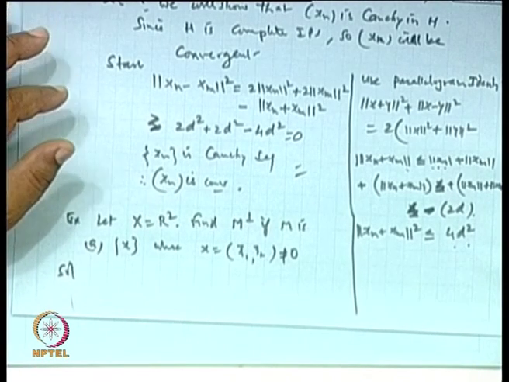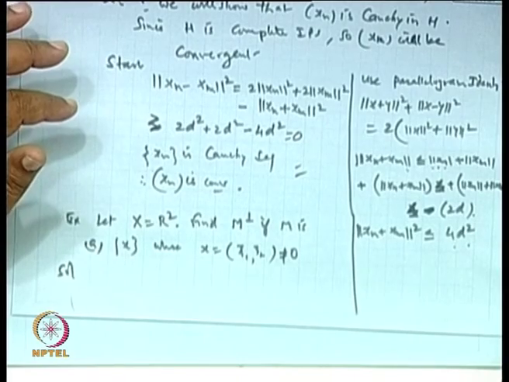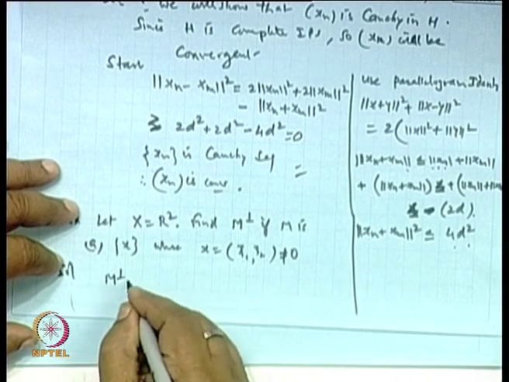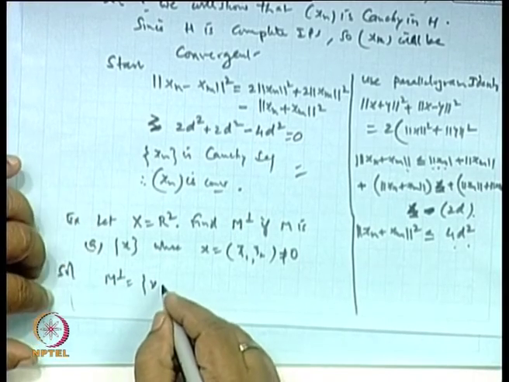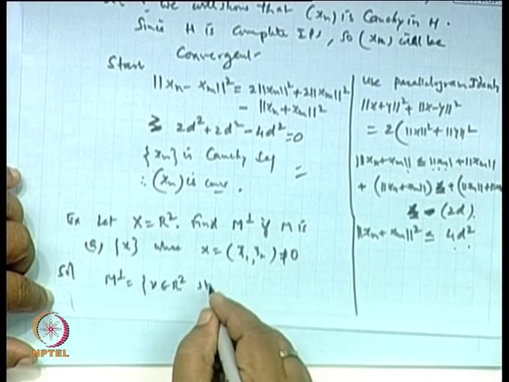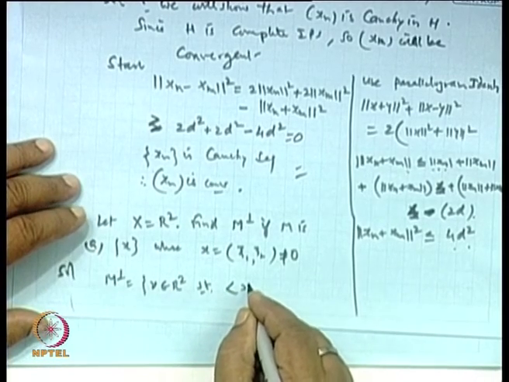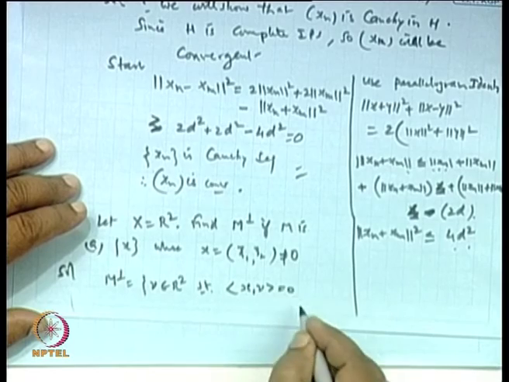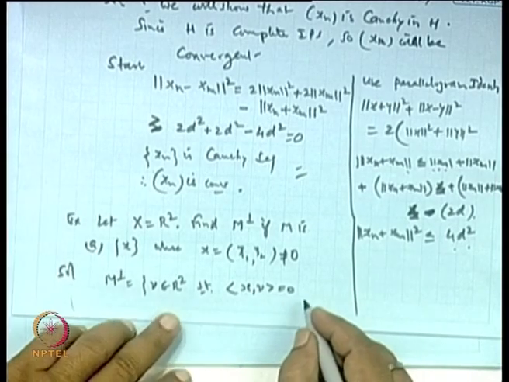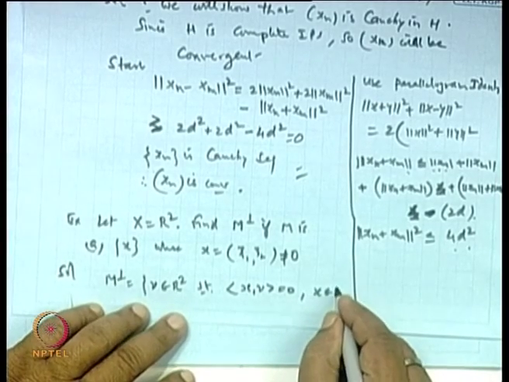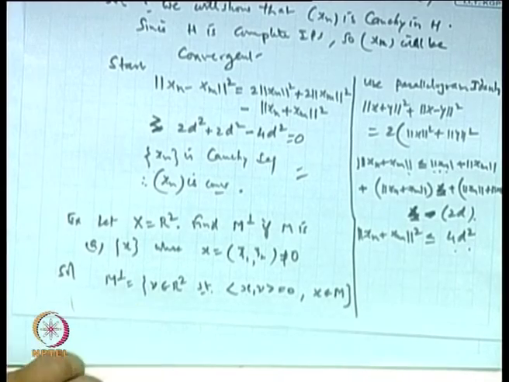The set of all values perpendicular to the set M. M perpendicular is the set of those vectors v belonging to R2 such that the inner product of x and v is 0, where x is an element of M. Is it not?